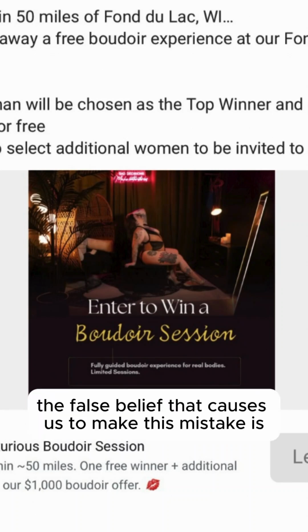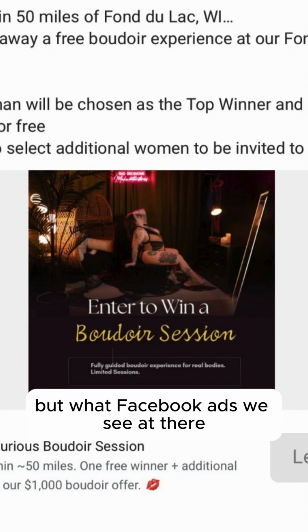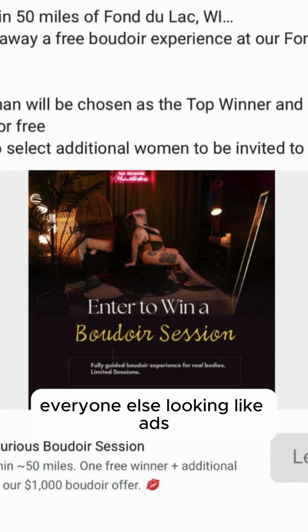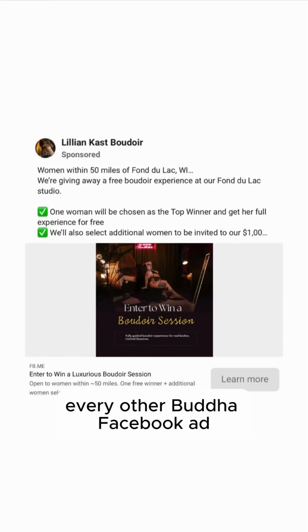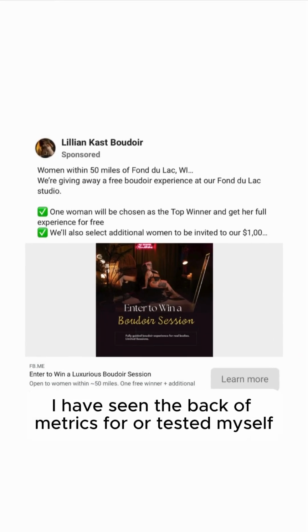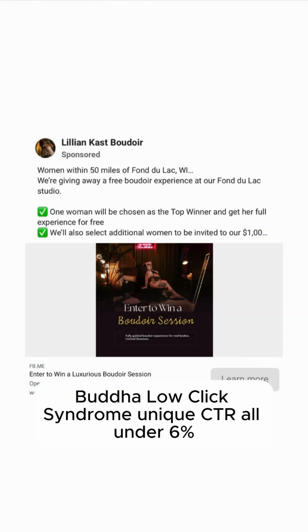And the false belief that causes us to make this mistake is looking around all the other Boudoir Facebook ads we see out there, everyone else looking like ads. Their ads look like ads. And guess what? Every other Boudoir Facebook ad I have seen the back end metrics for or tested myself, 100% have had BLCS, Boudoir low click syndrome, unique CTR all under 6%.